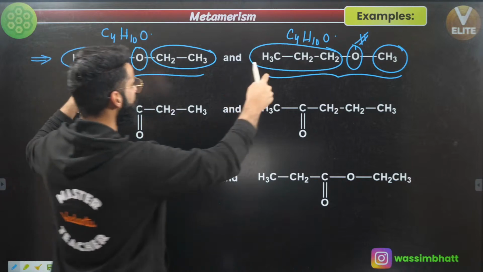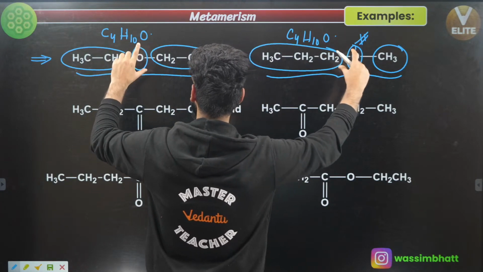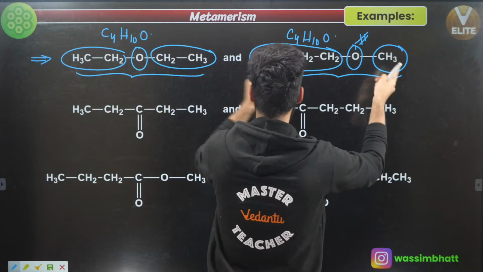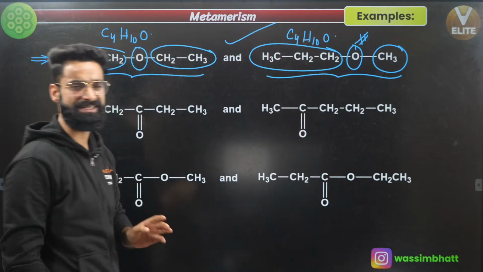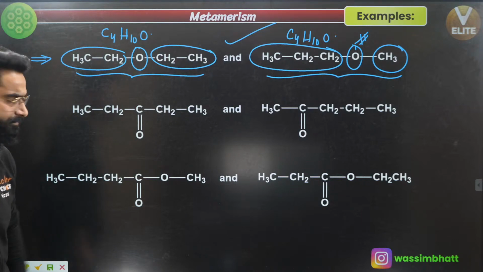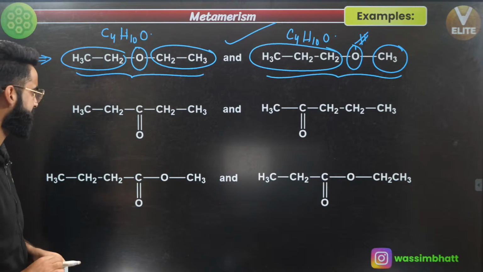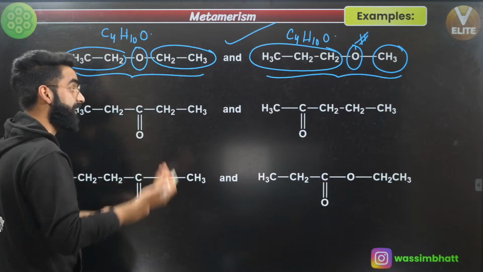So first of all, these two molecules have got the same molecular formula, they have got the same functional group, but at the same time, the arrangement of alkyl groups around the polyvalent group in both the molecules is different. So the first two molecules are basically the metamers of each other. Yeah, I'm sure it's clear to you. Similarly, just check the second one so that you get a clear-cut idea of this. See, first of all, both the ones have got the same molecular formula. This is something which I'm telling you from here only.